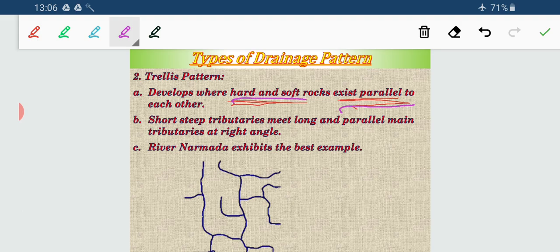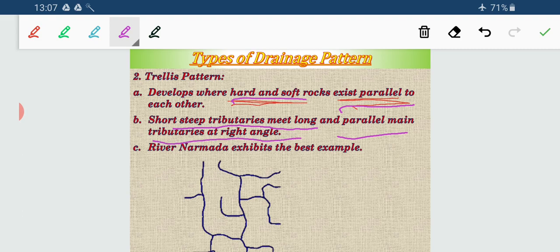Hard rock, soft rock, in this order. It is not a human arrangement. Naturally it is there over the earth's surface. Tributaries meet the main stream making a right angle.